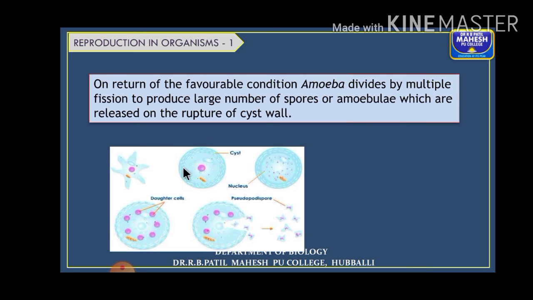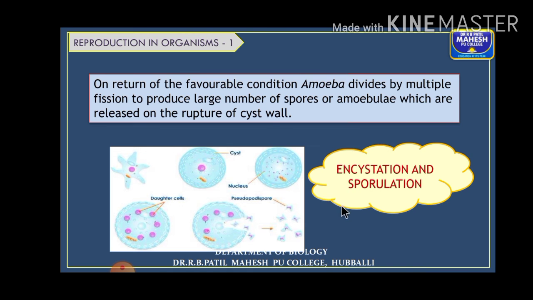You can see here the cyst wall is formed, and inside the cyst wall itself the nucleus divides multiple times. Then the cytoplasm is also distributed, so many daughter cells are formed. These are called spores or amoebulae, and on the onset of favorable condition, the wall ruptures and all those spores are released out, right? So these two significant processes in amoeba are called encystment and sporulation.